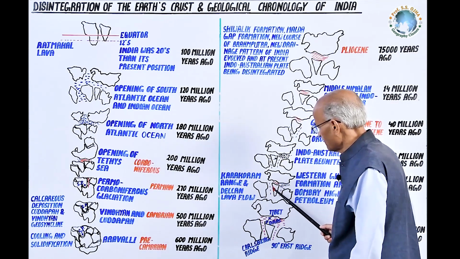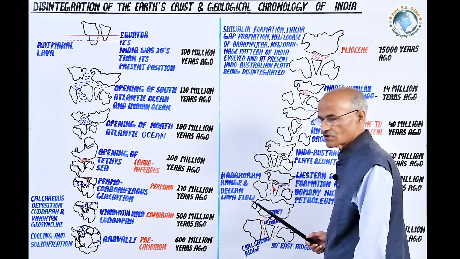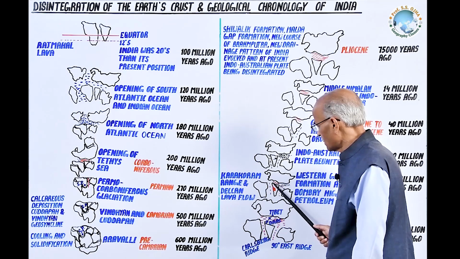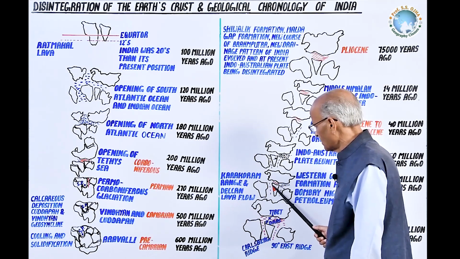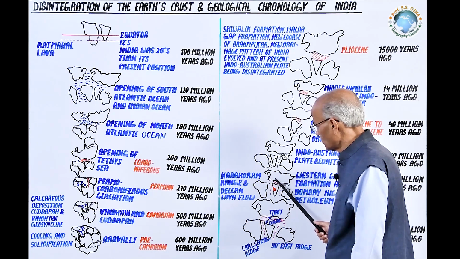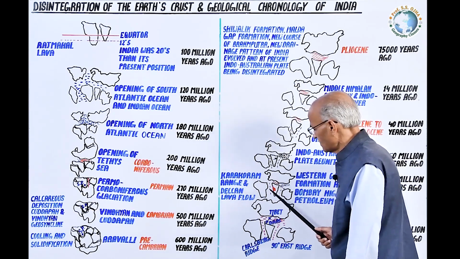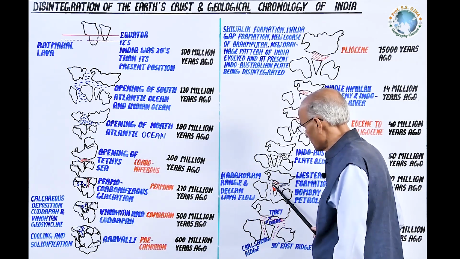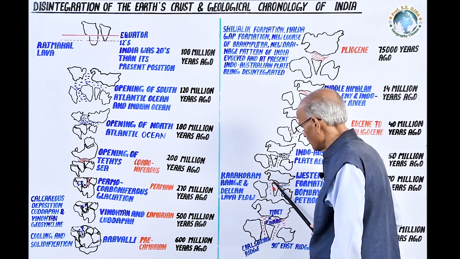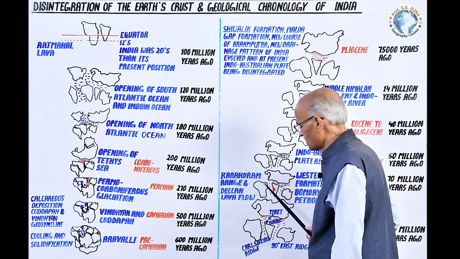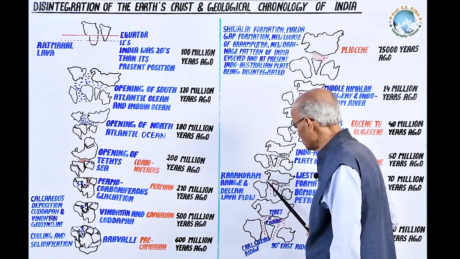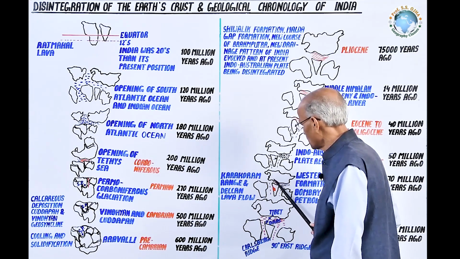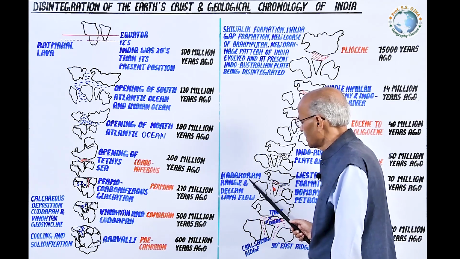And what is the cause of this fracture? It is supposed by geologists that when the western part of the Indian plateau, that is Aravalli, collided with the Tibet plateau, due to its linear pressure it was broken. At the same time, due to the collision of the Aravalli with Tibet, the sediment deposited in the Tethys geosyncline was raised up and rose in the form of the Karakoram range.